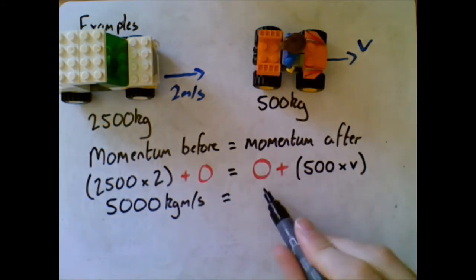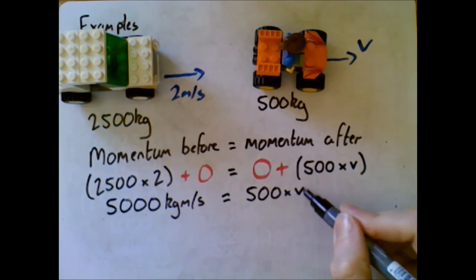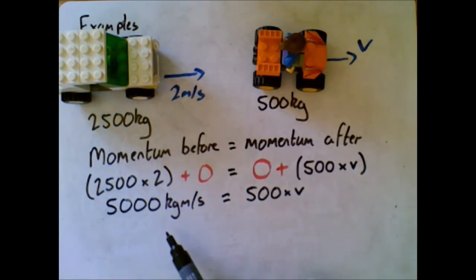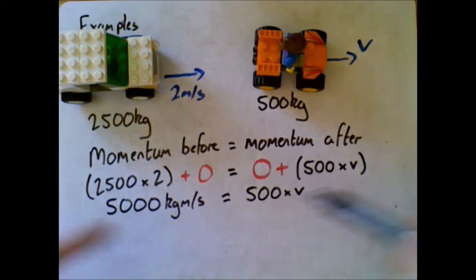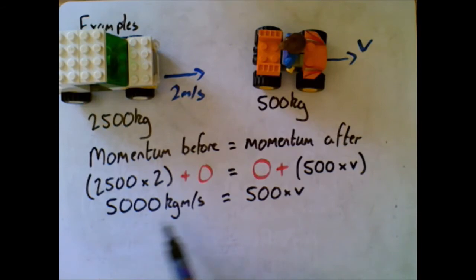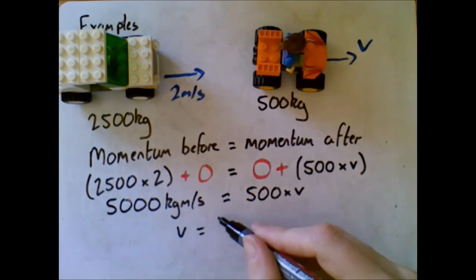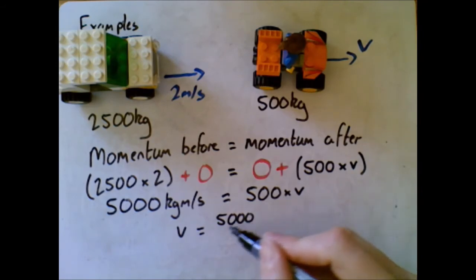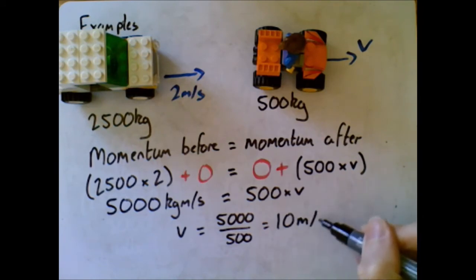Equals 500 times the velocity v. So I've got 5,000 equals 500 times v. Now remember this, we've got marks by now, we've put numbers in correctly, so just think maths, 5,000 equals 500 times v. That means that our velocity is going to be 5,000 divided by 500, which is obviously 10 meters per second.